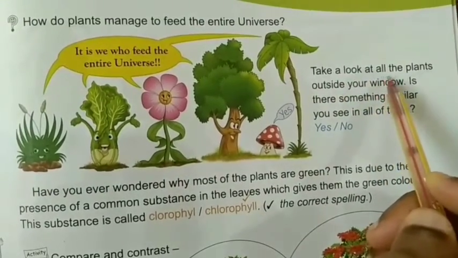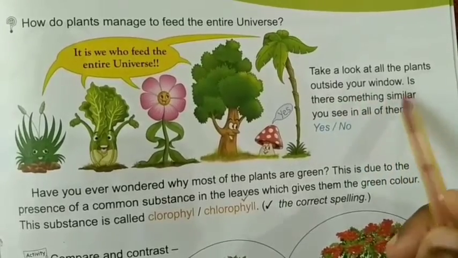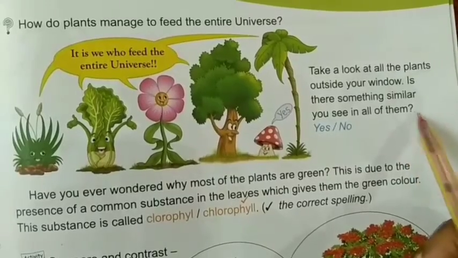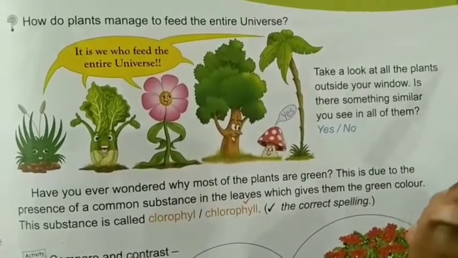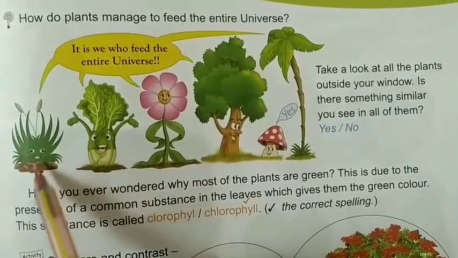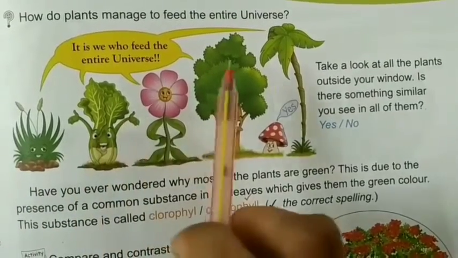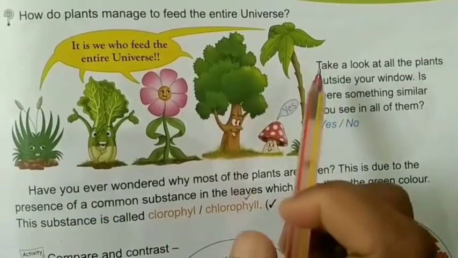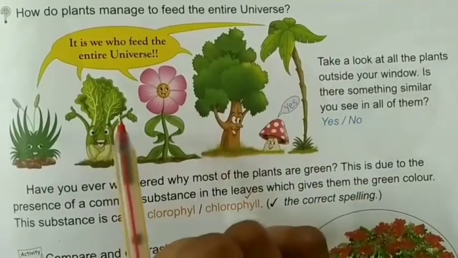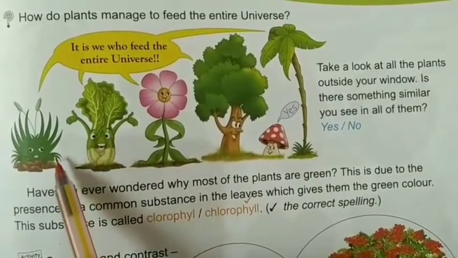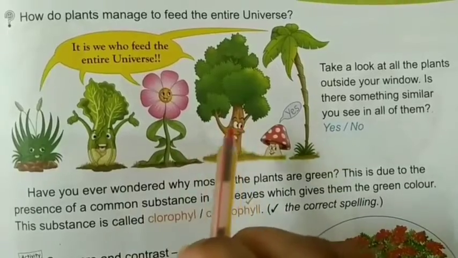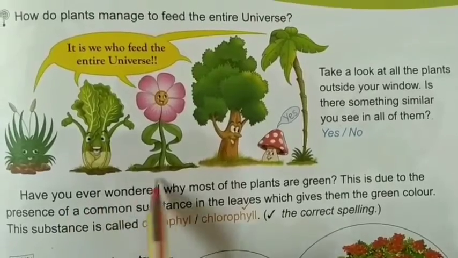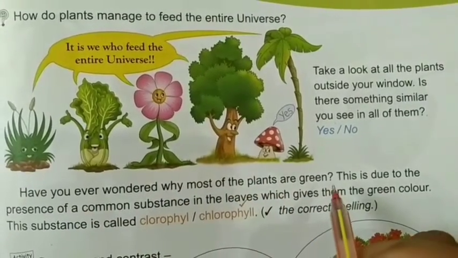Take a look at all the plants outside your window. Is there something similar you see in all of them? Yes or no? If you see outside, you can see many trees and plants. Is there anything similar for them? Color or shape or something? Yes, almost all the plants have the same color, that is green, right? Have you ever wondered why most of the plants are green?